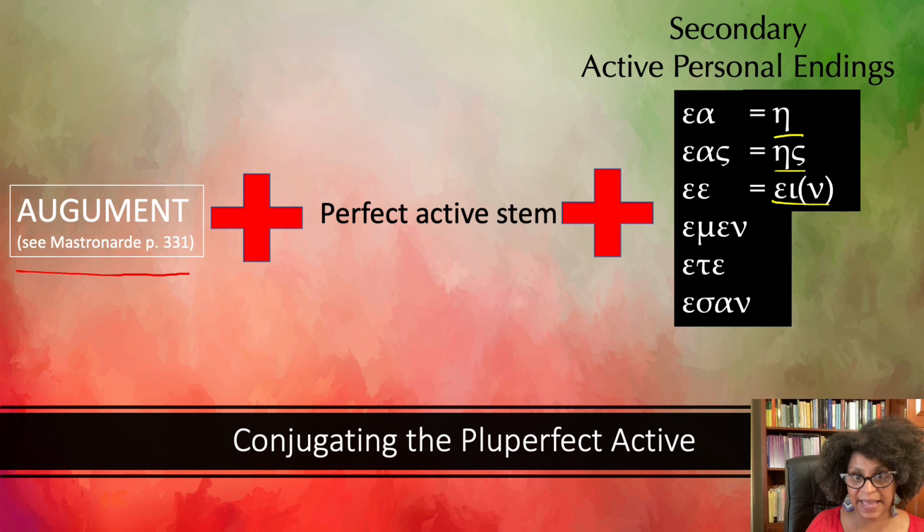So that produces epsilon alpha, ace, epsilon a, and then mn ete, essan. And you'll notice that, again, the san ending that we see in the aorist, this is your secondary ending in the pluperfect.